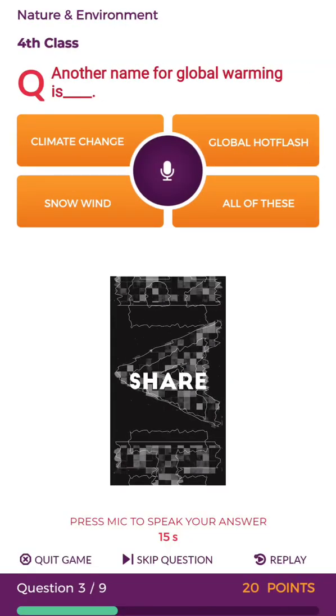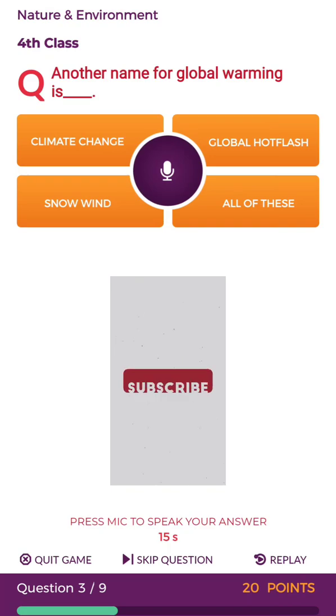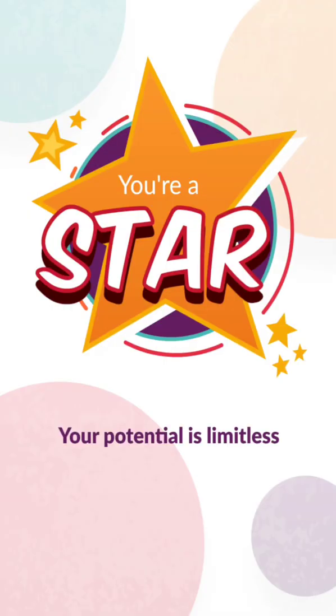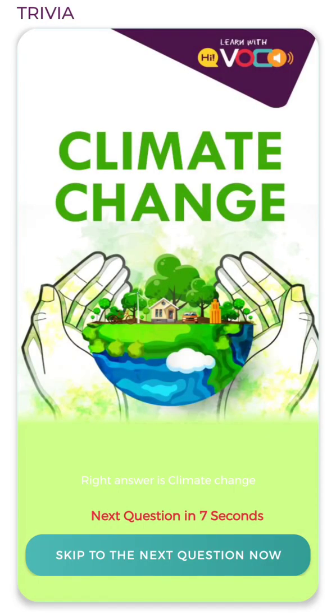Another name for global warming is dash. You need to fill in the blank from the given options, and your options are climate change, global hot flash, snow wind, all of these. That's the correct answer. The correct answer is climate change. Do you know another name for global warming is climate change?